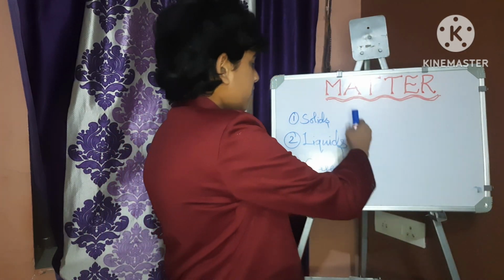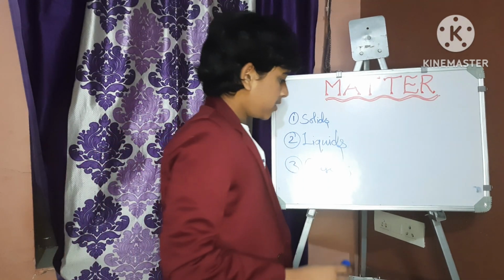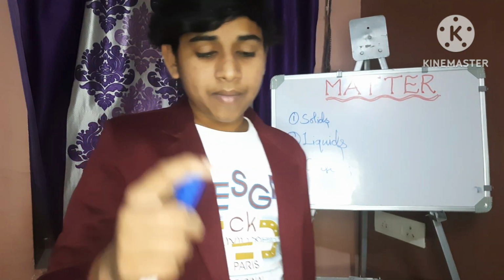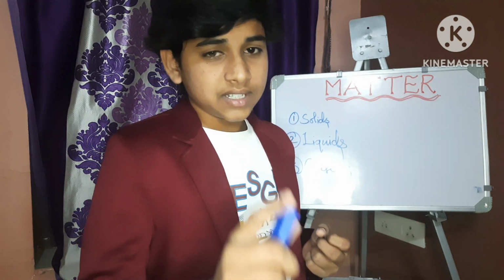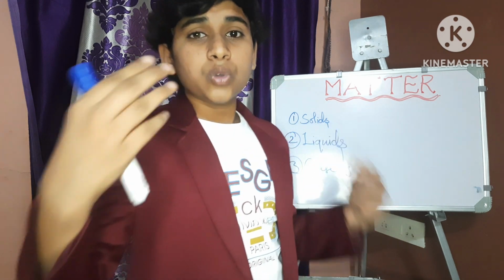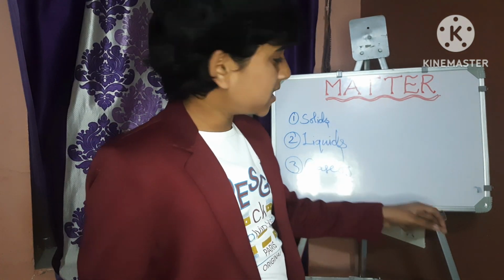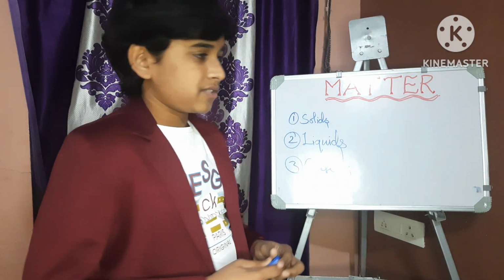So how can we classify these three forms of matter? I have told you in the characteristics of matter, in the last two points, that is intermolecular spaces and intermolecular force of attraction. Based on those two characteristics, these three forms of matter are classified.